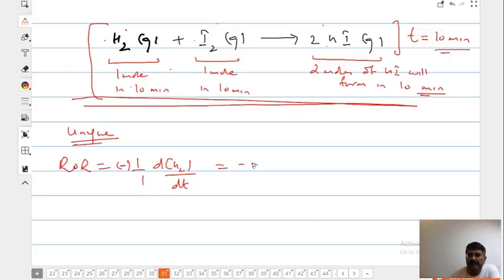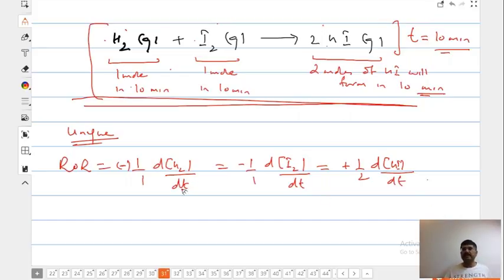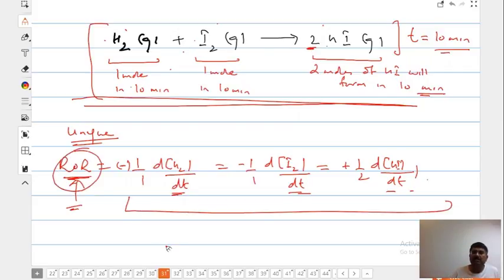Why have we done this? Because we want a unique value of rate of reaction. The rate of appearance of HI will be double that of this. Now, all of them have become equal to rate of reaction.